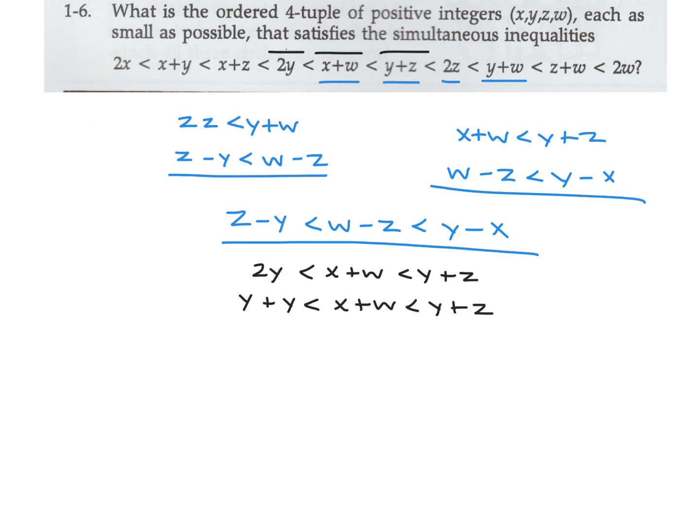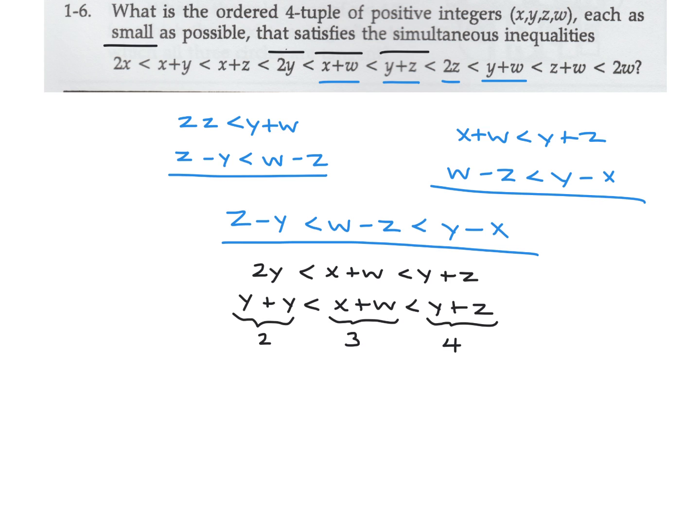Now, since all of these are integers, there has to be at least one difference. For example, if this was equal to 2, this has to be at least 3. It could be 4, 5, 6, anything, but it has to be at least 3. And similarly, this has to be at least a 4, since they're all integers. There's no decimals involved. We want the smallest numbers, so that's why I'm looking at the smallest possible increment.